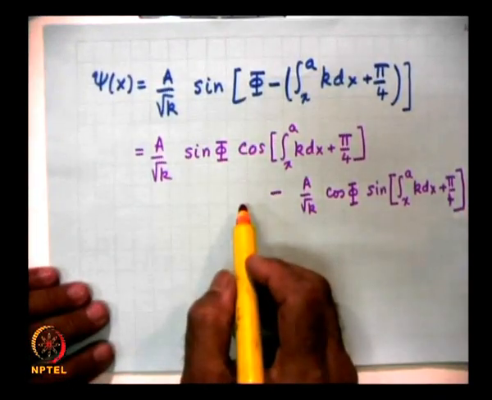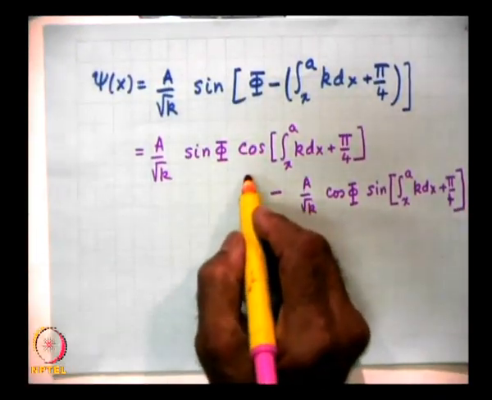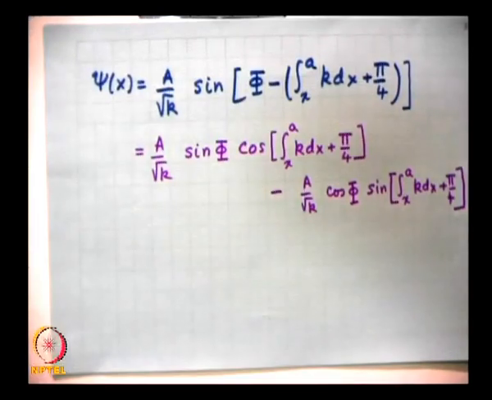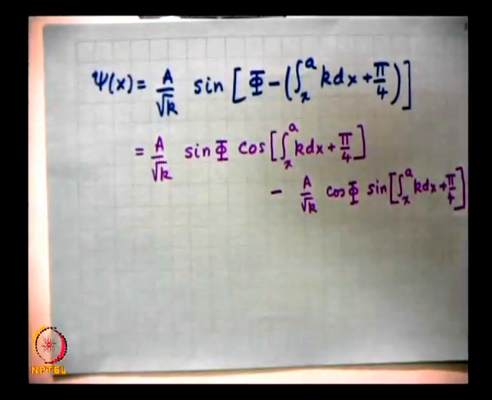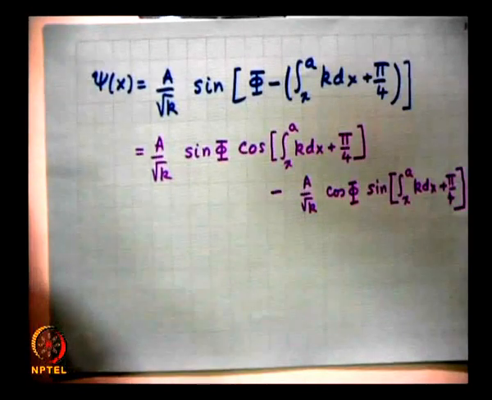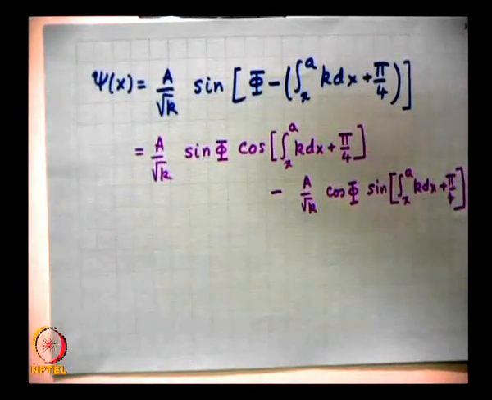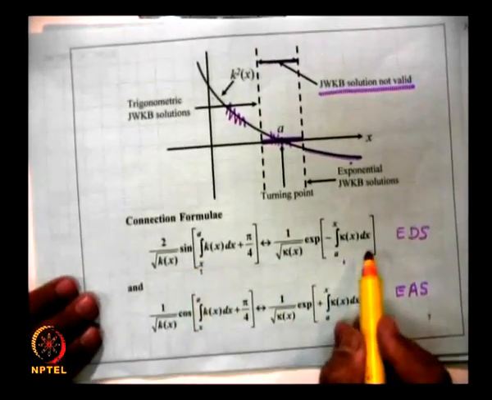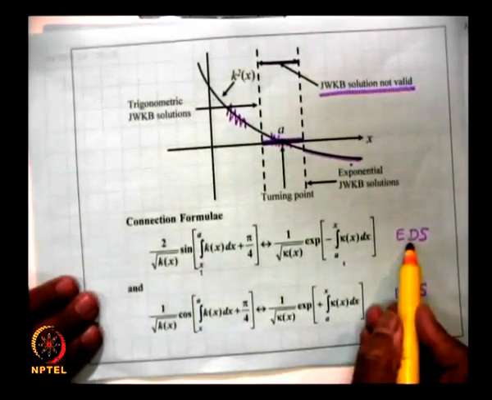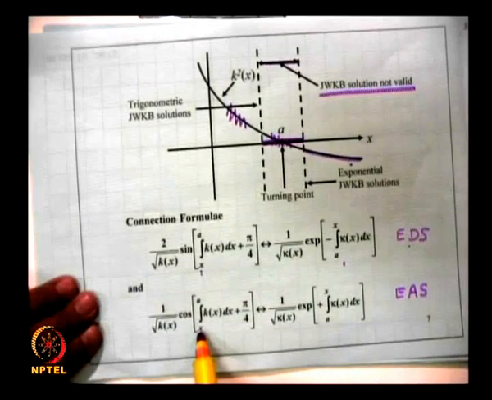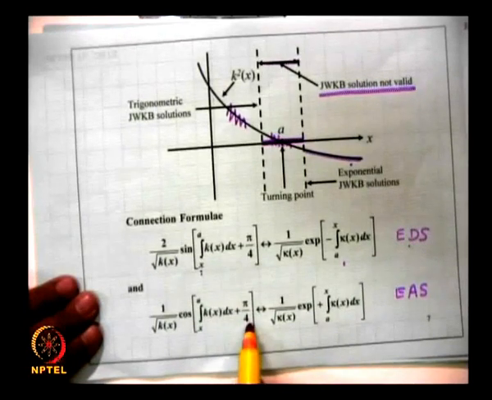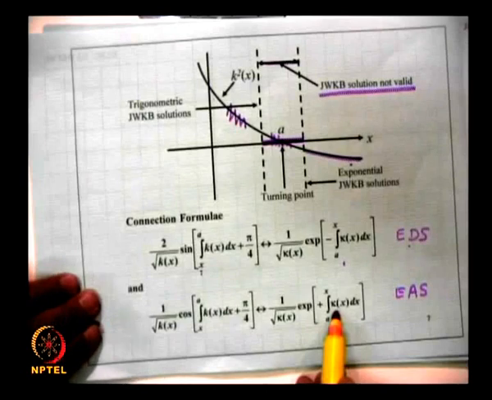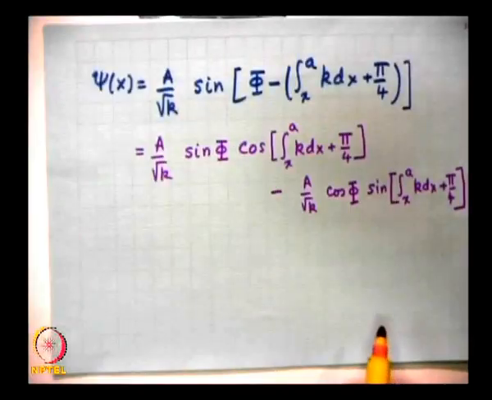Now, as we know from our connection formulae, which we had written down here, it is the sine term which goes over to the exponentially decaying solution, and cos, whose argument is x to a k dx plus pi by 4, goes over to the exponentially amplifying solution.